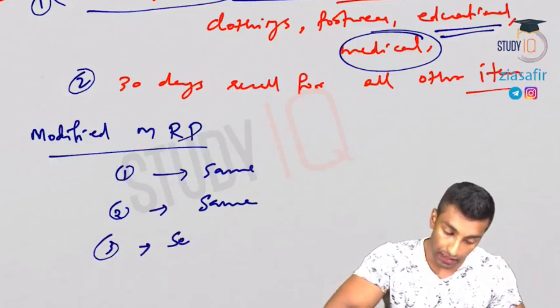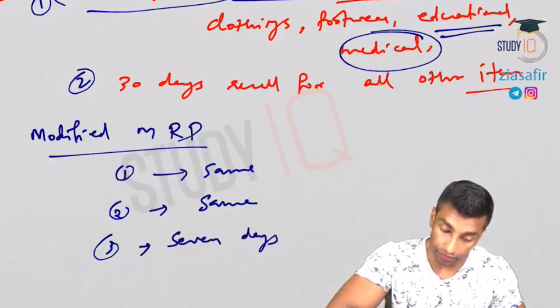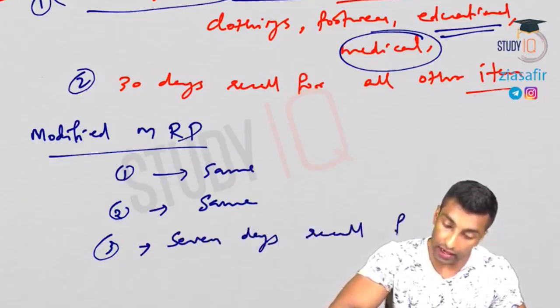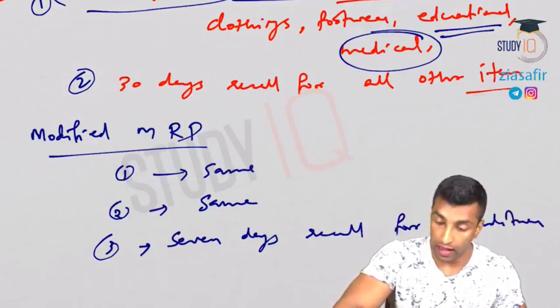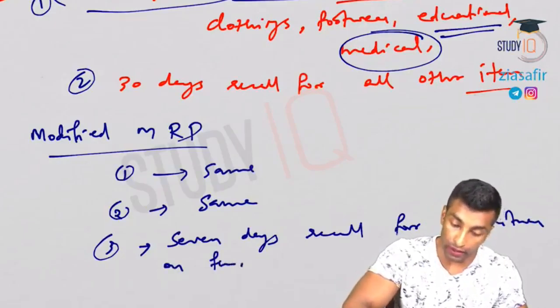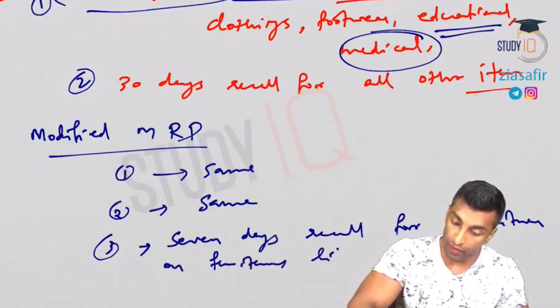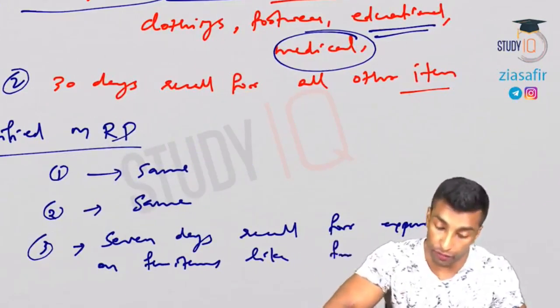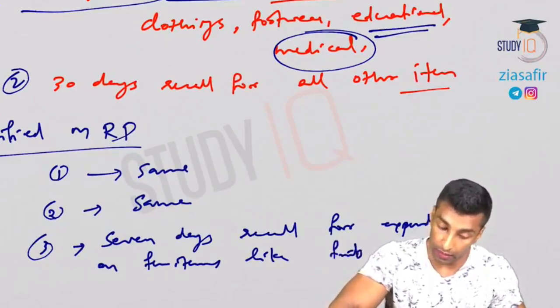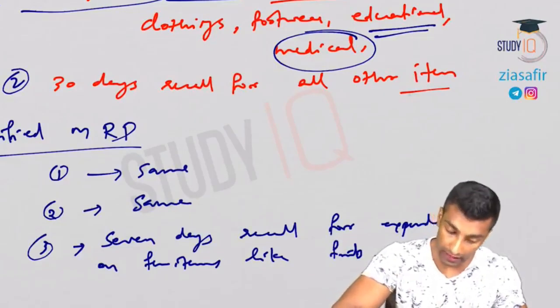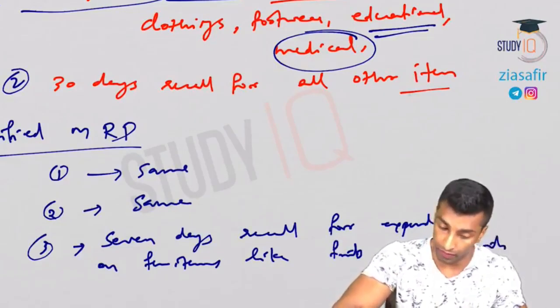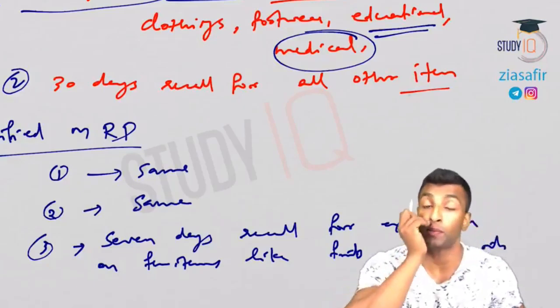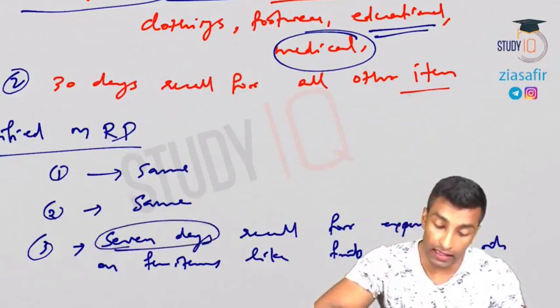Third one, 7 days recall for expenditure on few items, like what? Daily consumption items that you use, like fruits, vegetables, meat, fish, spices, edible oils, beverages, refreshments, processed foods, and all those things will have a 7 days recall.